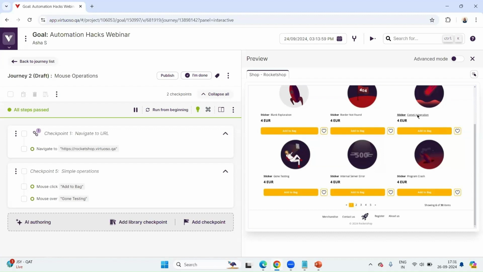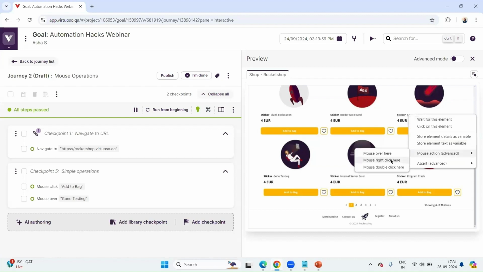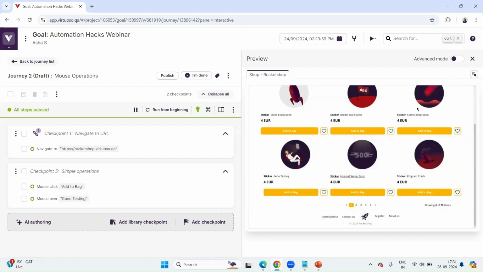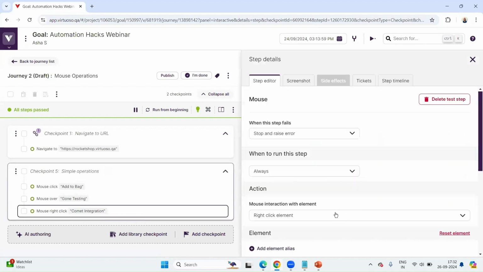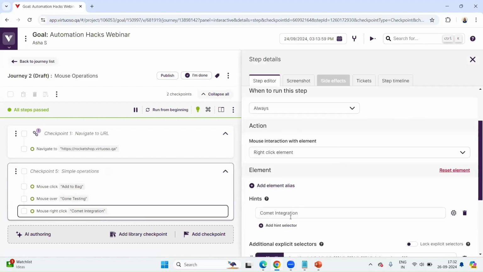Let me also right click on this comment integration using the same method, mouse right click here. When I do that, you can see it is not taking the coordinates. It's taking the actual hint that we are going to give here. The hint that it has taken is comment integration.